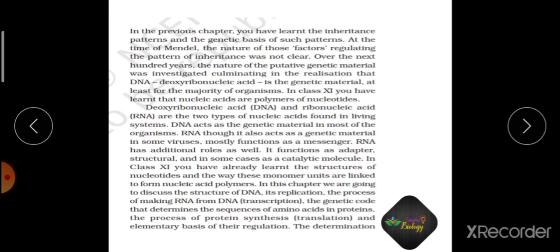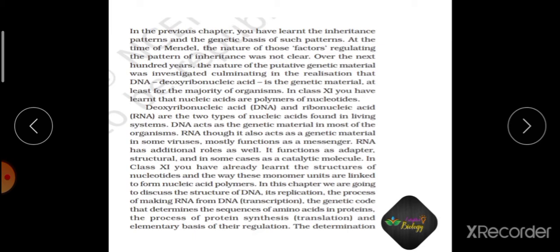So in this lesson, in the introduction part, it has been mentioned about the factors which you have learned in chapter 5, principles of inheritance. In that chapter, factors is a word which has been used to describe the thing which has been inherited from the parents to the offspring. So Mendel called them factors. What we call them now is genes. The same thing that Mendel mentioned as factor is being called by us as genes.